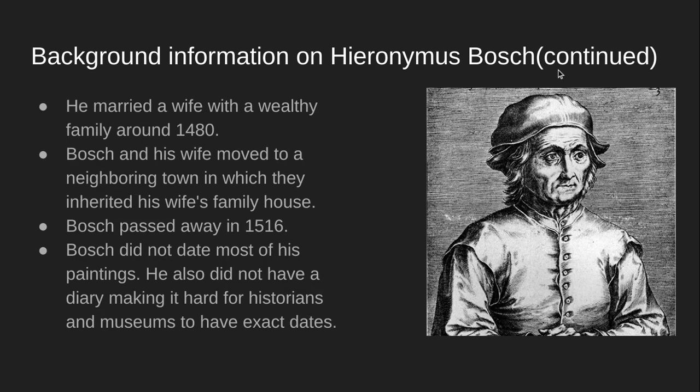Background information on Hieronymus Bosch continued. He married a wife with a wealthy family around 1480. Bosch and his wife moved to a neighboring town in which they inherited his wife's family house. Bosch passed away in 1516.